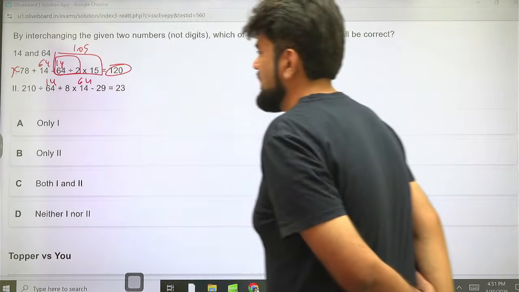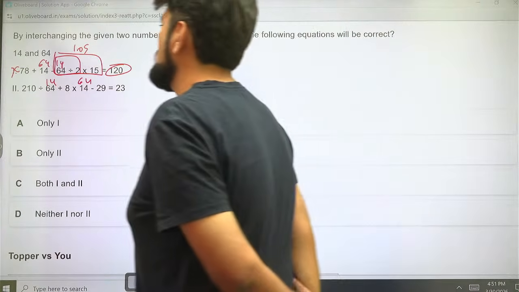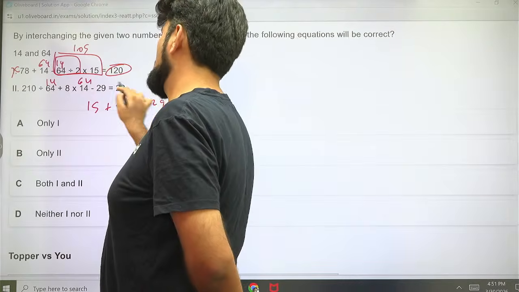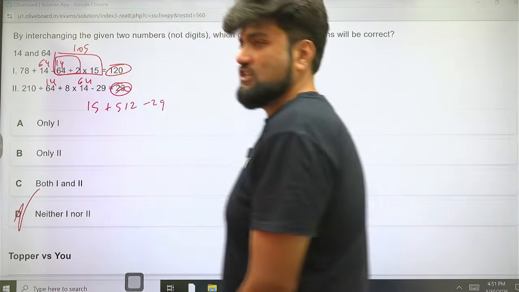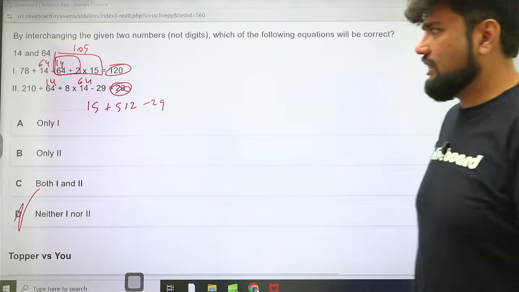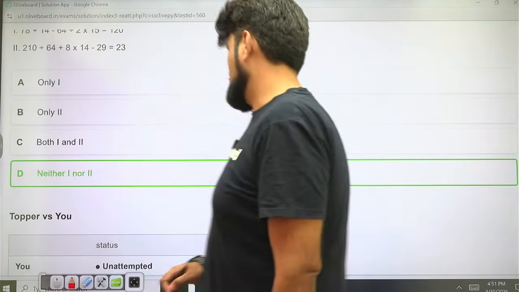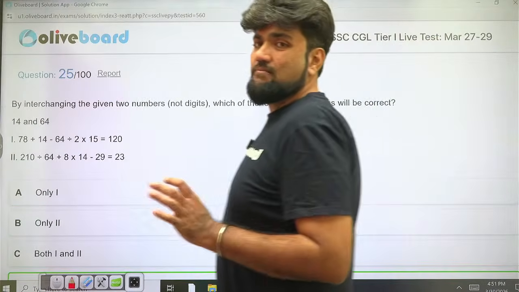And 210 divided by 14, 15. 15 plus 8 into 64 is 512. 15 plus 512 minus 2010 can never be 23. So I think none of them are correct. After changing, none of them will be correct. Partial solving. Please don't solve it completely. Option D is the correct answer. 55 seconds. Too much time being spent in calculation.